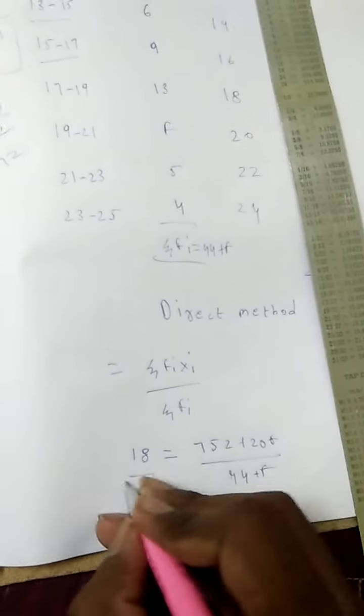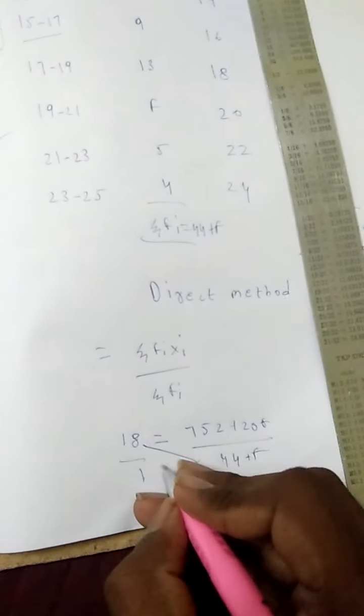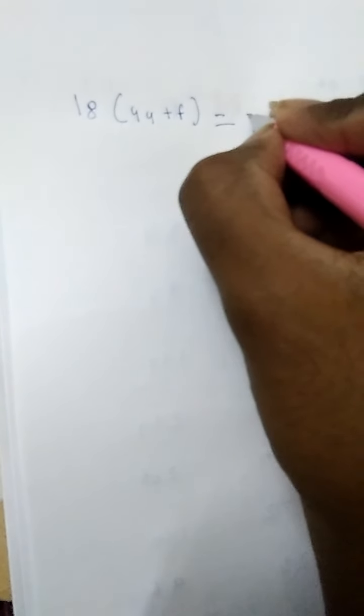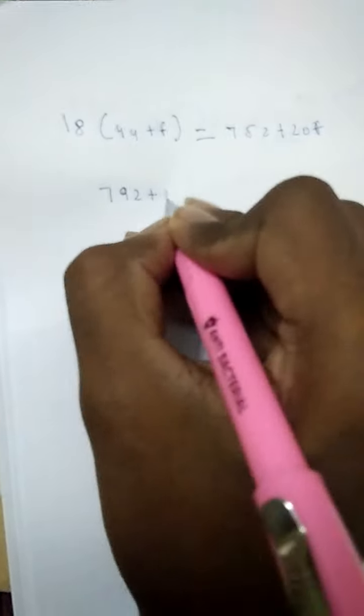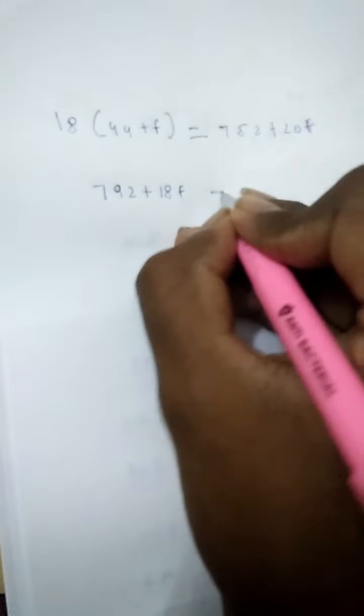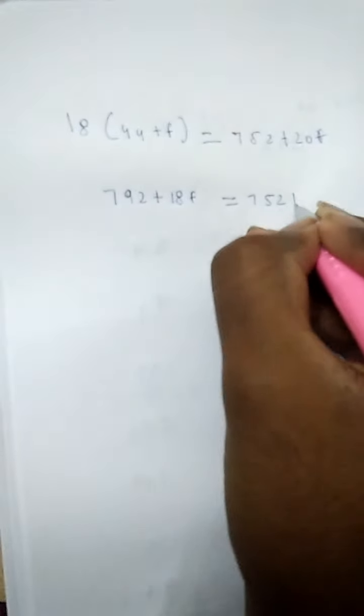Now nothing is there, meaning 1, so multiplying like this, it will become 18 into 44 plus f is equal to 752 plus 20f. 18 into 44 is 792 plus 18f, is equal to 752 plus 20f.